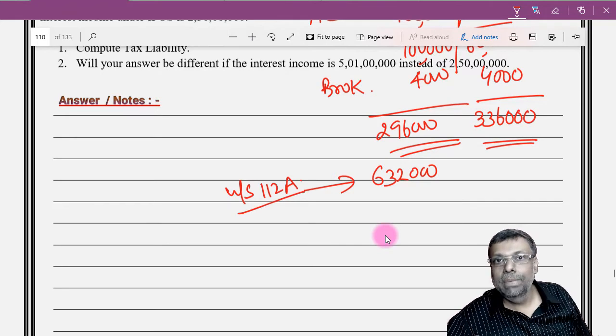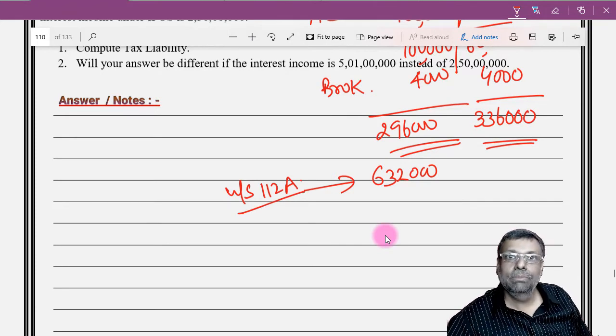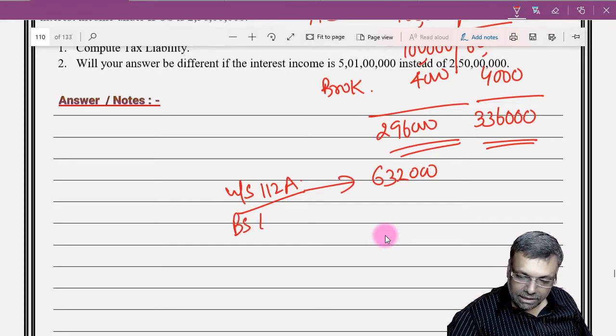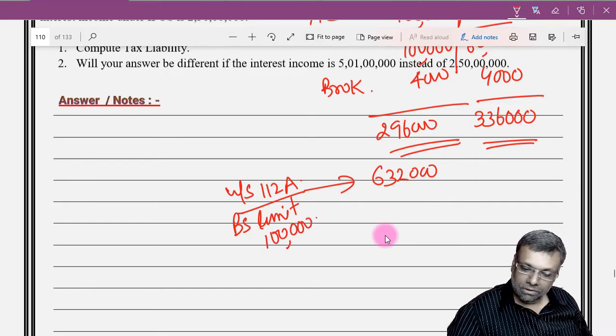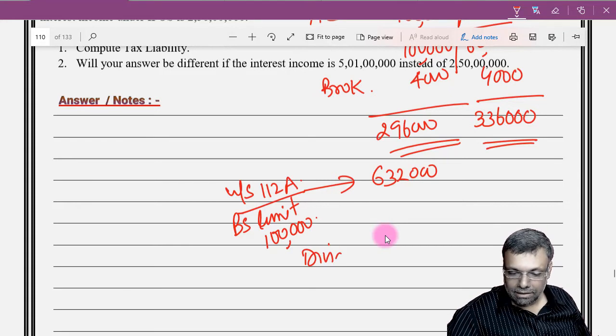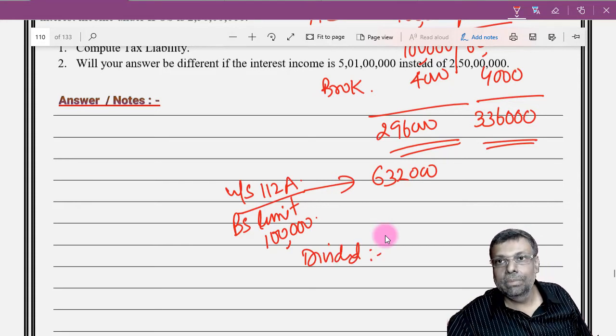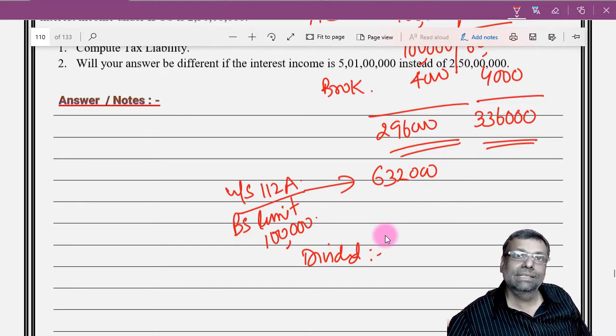However, 112A has a basic limit of 1 lakh of rupees, and that particular 1 lakh of rupees you have to give when it comes to the tax liability calculation. That means only when your amount exceeds 1 lakh of rupees, the excess figure only will be chargeable at the special rate of tax. That is 112A, basic limit of 1 lakh. So that we'll consider. Sometimes some people include this 1 lakh rupees in computation, that means in the heads of income itself. Some people will do it in the tax liability calculation. I think both methods hardly make any difference, but the choice is yours how you do that particular presentation.